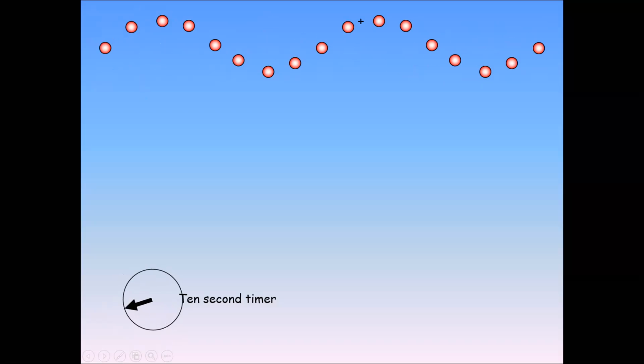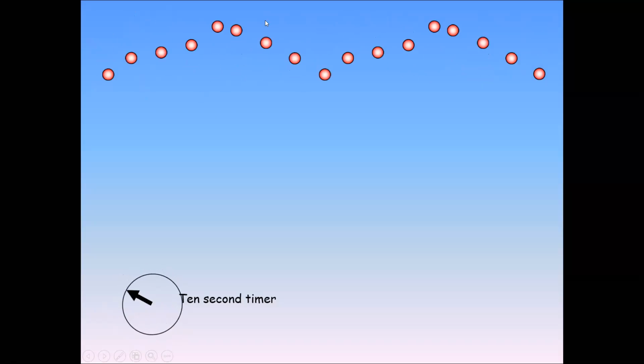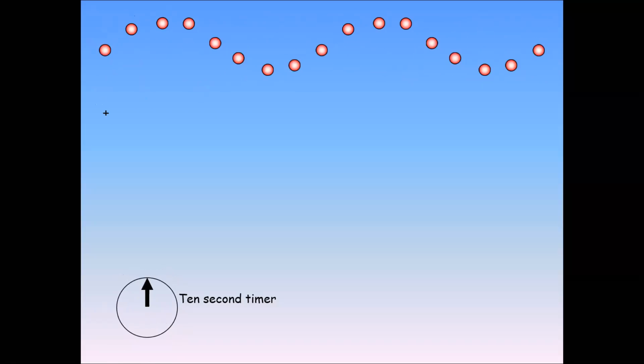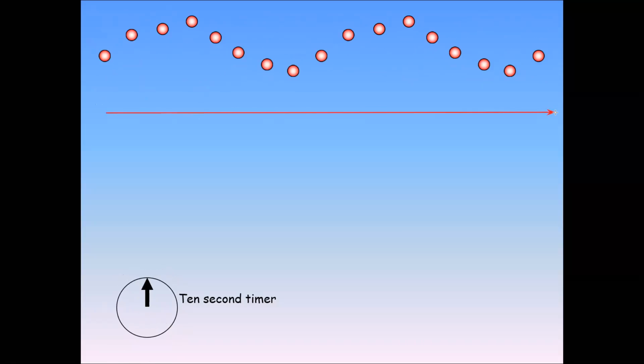But what is the transfer of energy? The energy actually travels from one place to another. So the mode of energy transfer, the way by which energy can transfer from one place to another, we call that a wave. So the definition of a wave is the mode of energy transfer, and how can we produce a wave? There are two types of waves. One is known as longitudinal wave, another one is transverse wave.